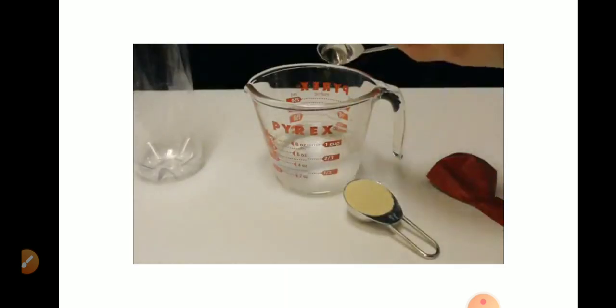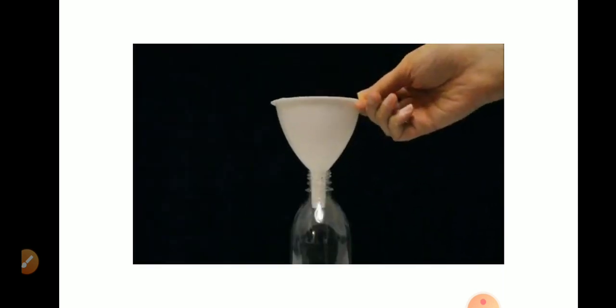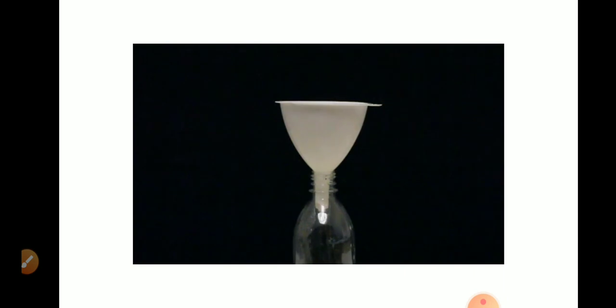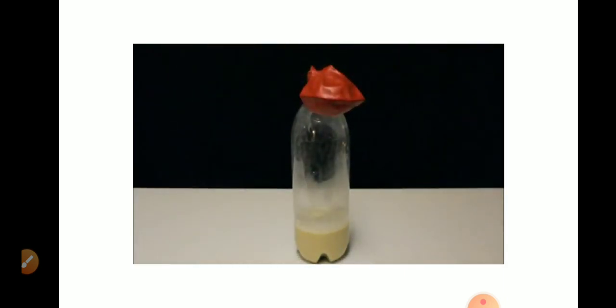Let's pour the sugar and the yeast in the warm water. Pour the yeast mixture in the bottle. Let's place the balloon on the opening of the bottle. Now let's watch what happens.